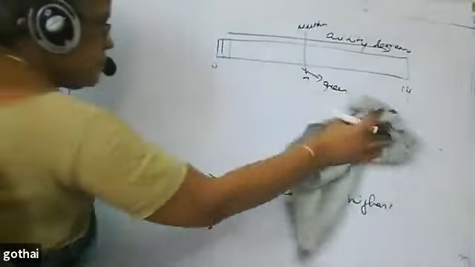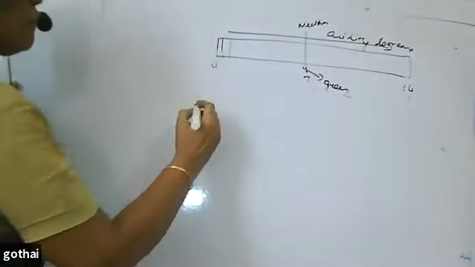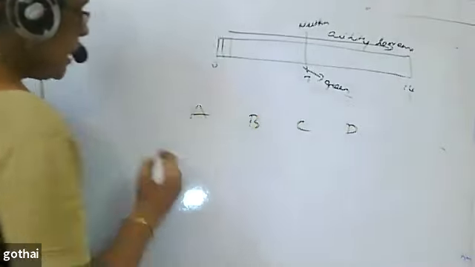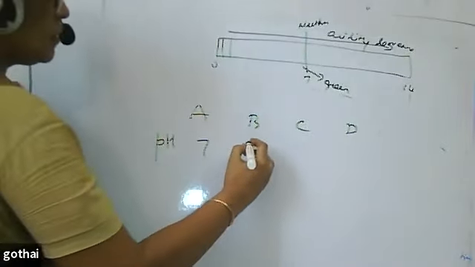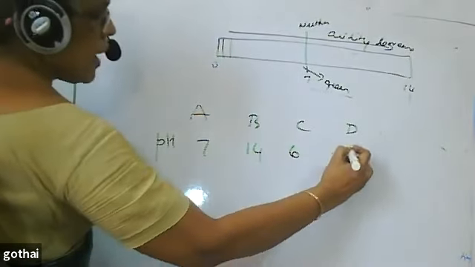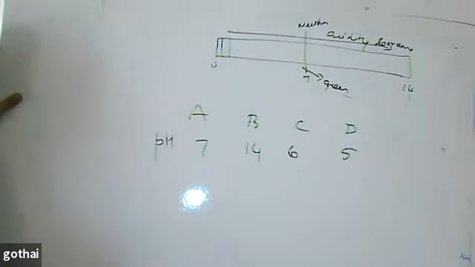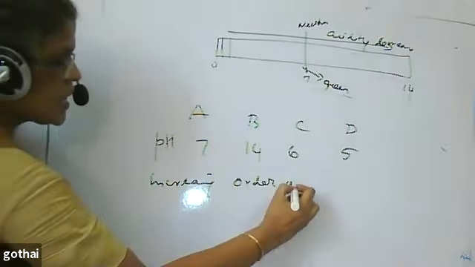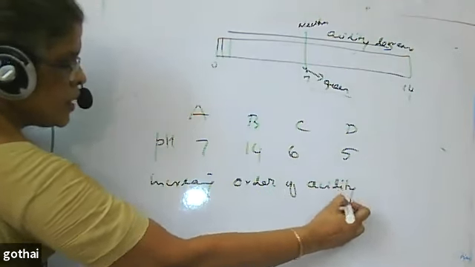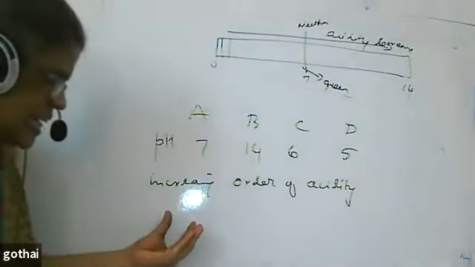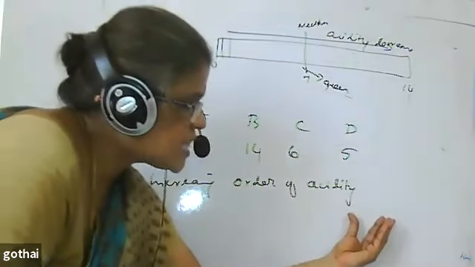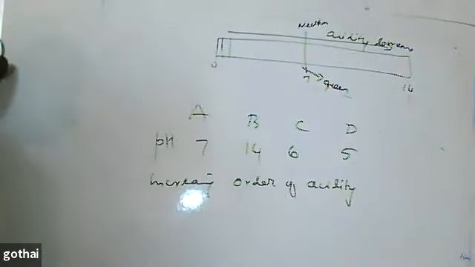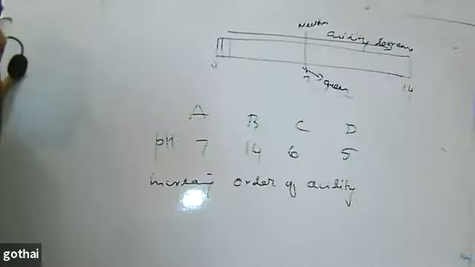For example, there are four compounds given. Their pH values are 7, 14, 6, 5. Arrange these substances in increasing order of acidity. Increasing order of acidity means least acidic should come first, most acidic should come last. Then how am I to write? Which will come first? 5? Hey, increasing order of acidity, I told. 14 will come first.